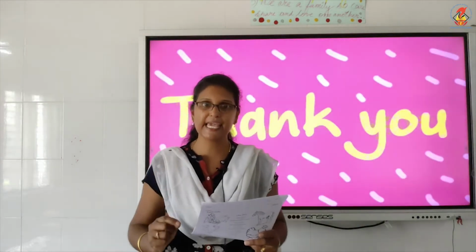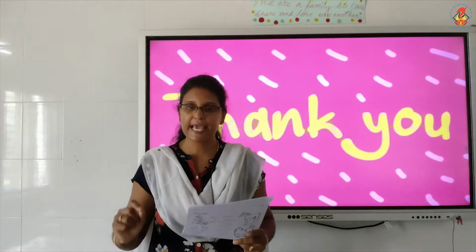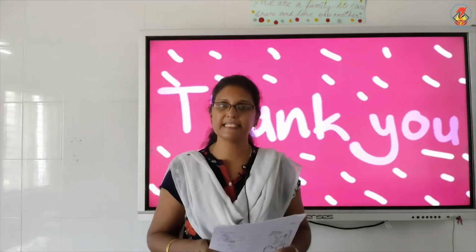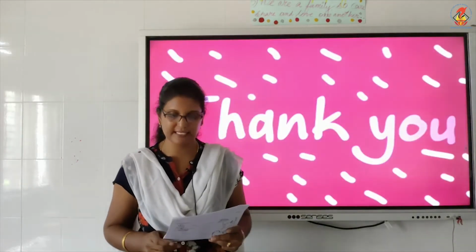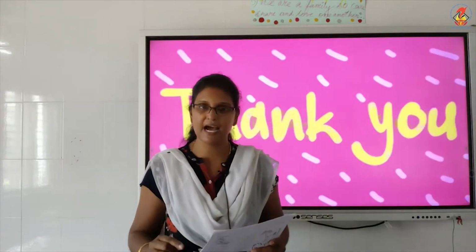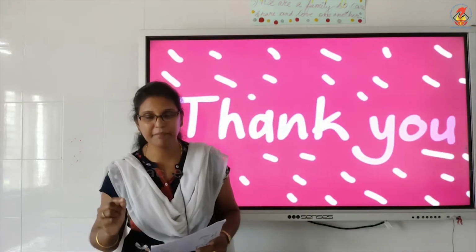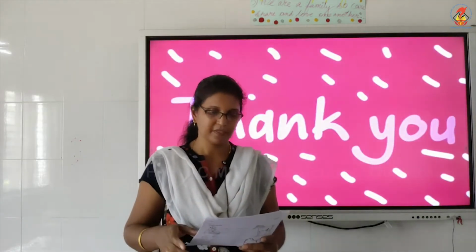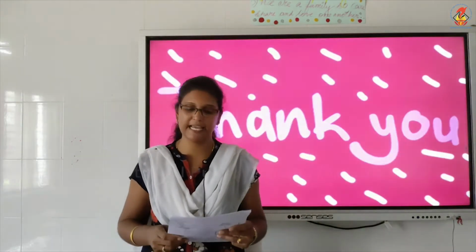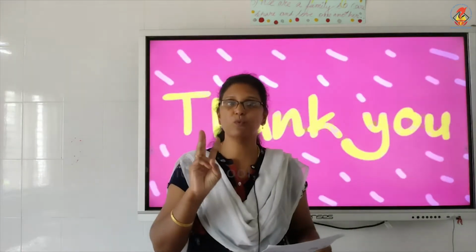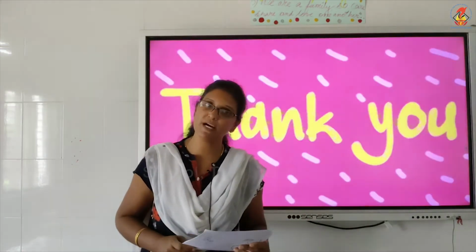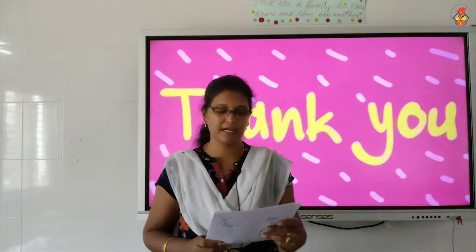A-N-I-M-A-L-S, animals, right children. Then go to the fourth line. You have 3 words which are underlined in your worksheet. Let's start.